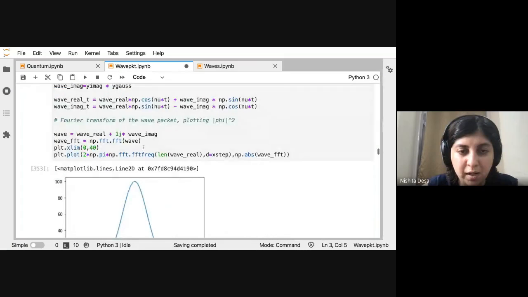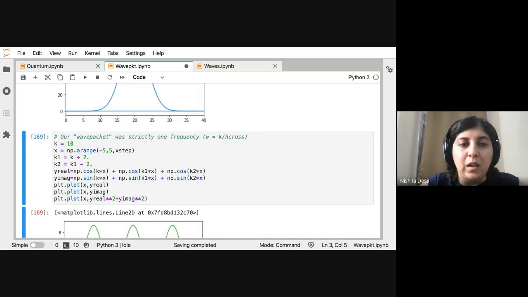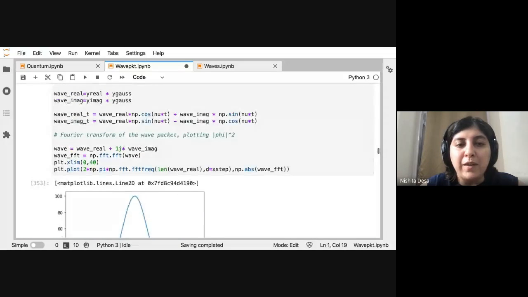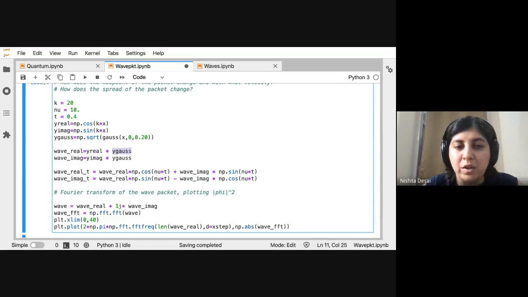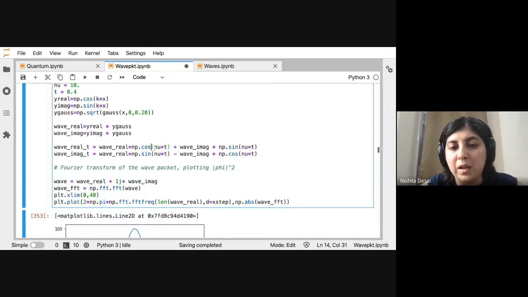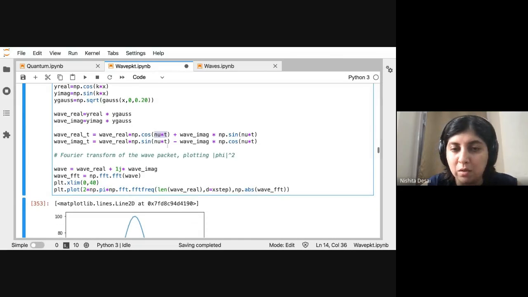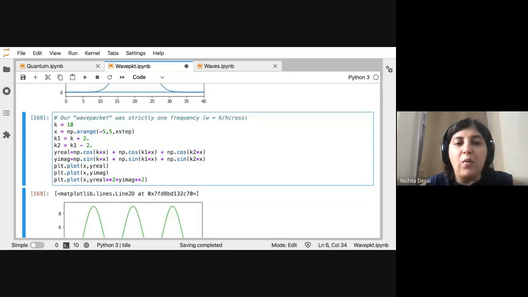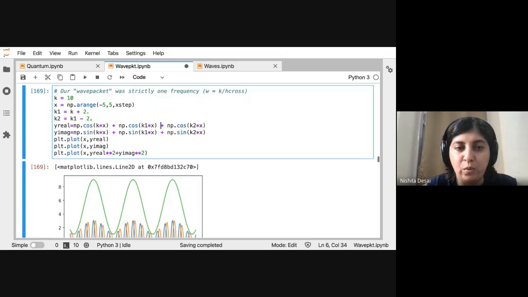Let's go back to what we had. We constructed a wave packet, but the wave packet was kind of strange, right? In our wave packet, we imposed the Gaussian envelope by hand, and in principle, what was moving was just one frequency. There was just this one kx, and similarly just this one nu t, corresponding to one particular energy. How do you construct a realistic wave packet? This is what I want to address next.